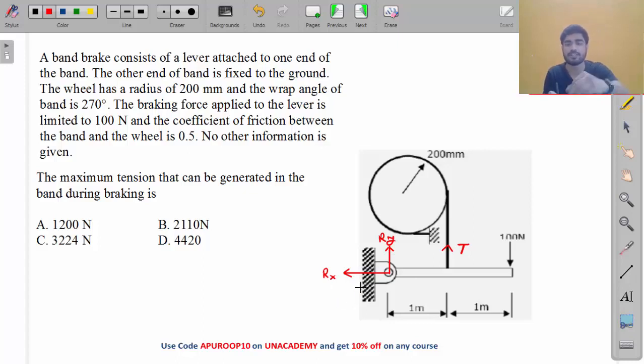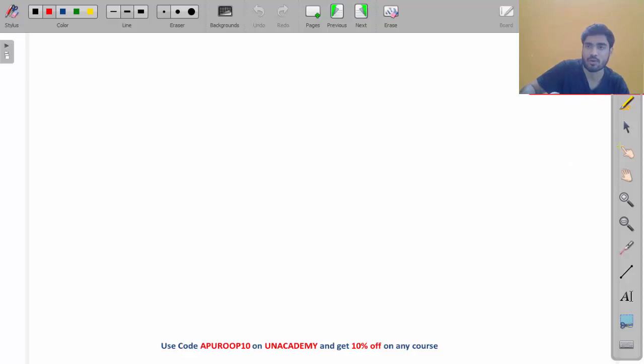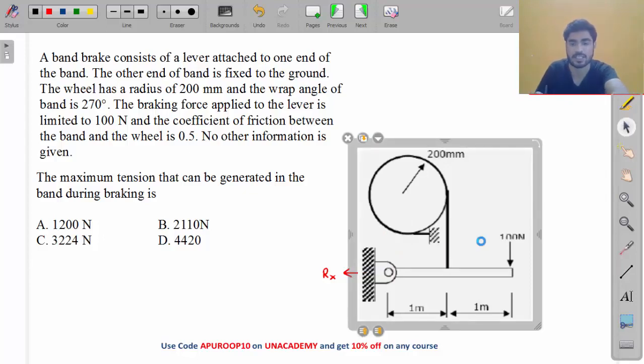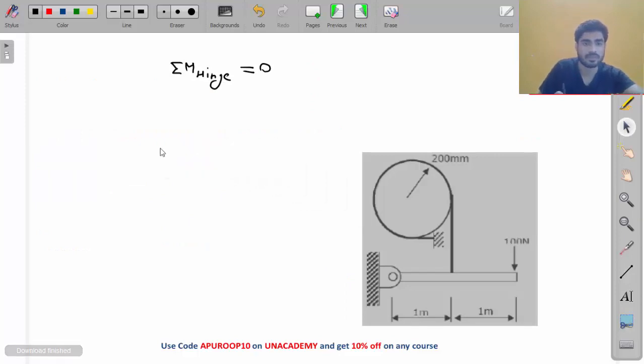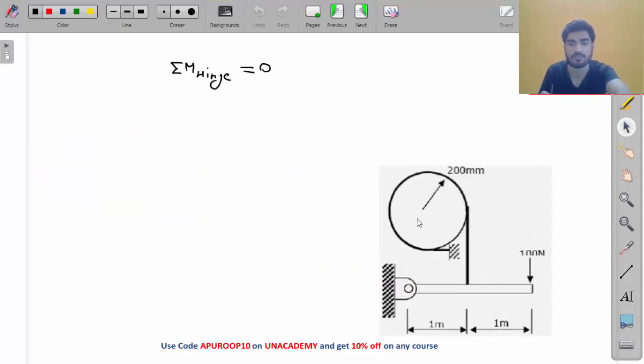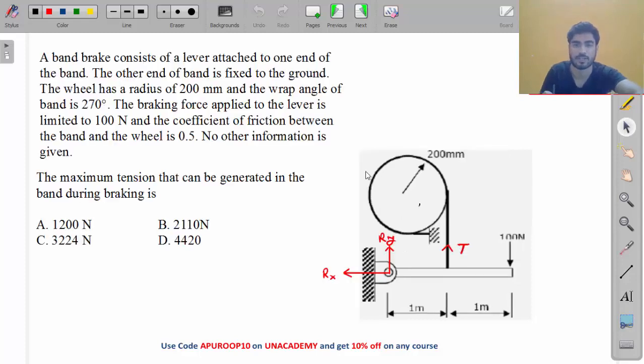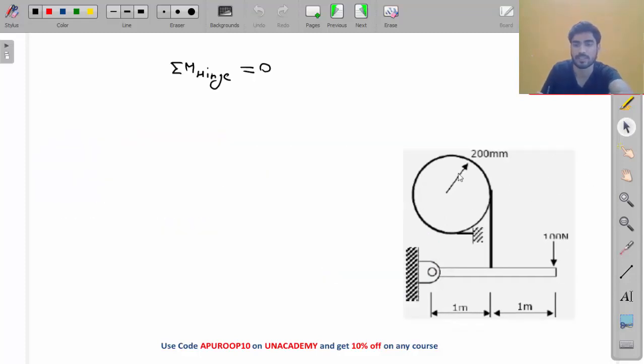So I am going to take moment about the hinge. What will happen if you take moment about the hinge? Moments of Rx and Ry will be gone. You will only get the moment of T.